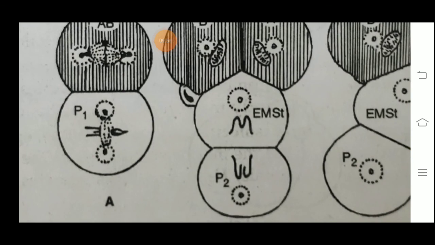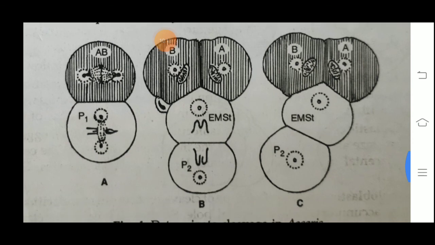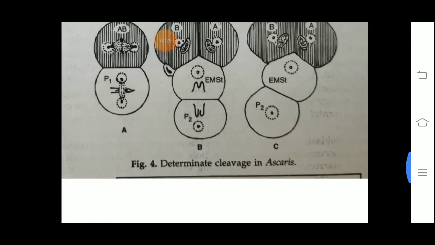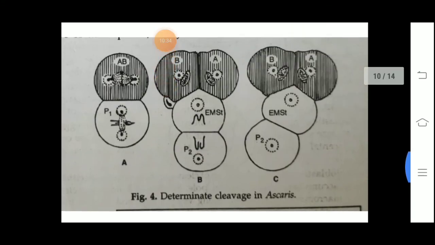So the fate of the cell is decided at a very early stage, you can say at the 32 cell stage. Very early the cell knows its work, and if we carry out some experiment on them, we can observe that if we destroy a particular cell, the part of the embryo that the cell would have made will not be formed. That is the determinate cleavage in Ascaris. Now the opposite to that is indeterminate cleavage.